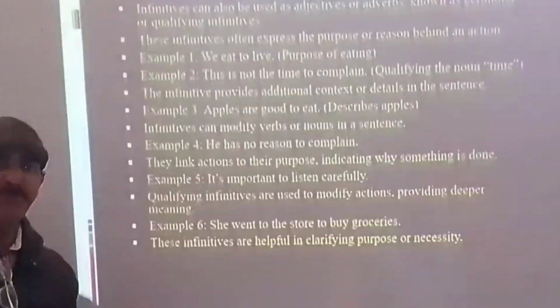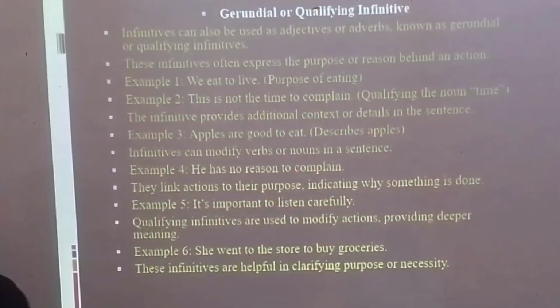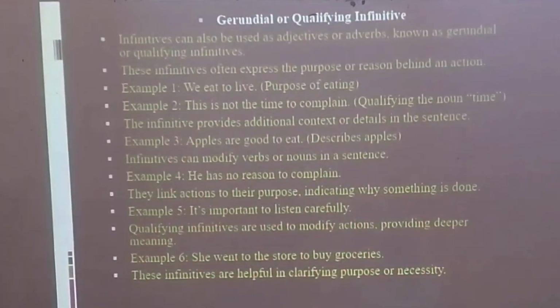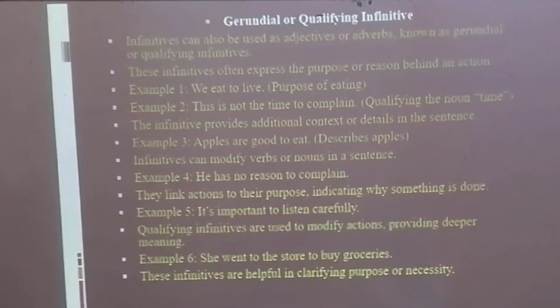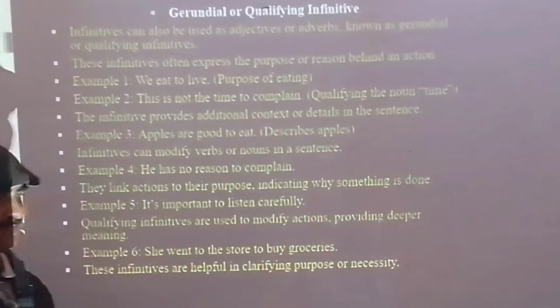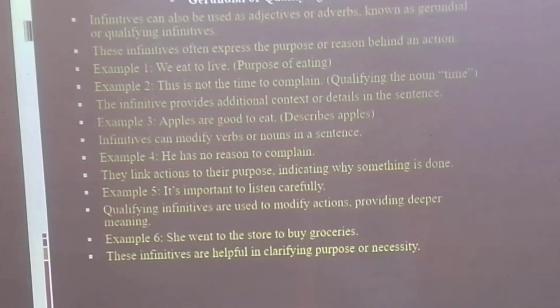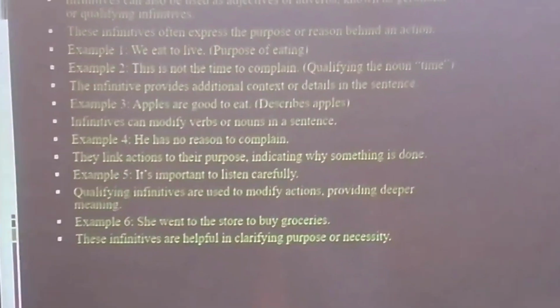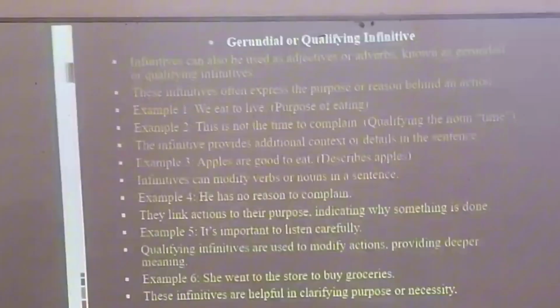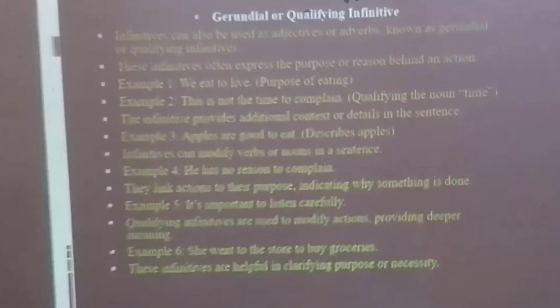We can also use the infinitives as adjectives or adverbs. Known as gerundial. When there is an ra sound in the middle, we pronounce gerundial. When the ra sound is coming in the end: better, father, mother, daughter. Clear?